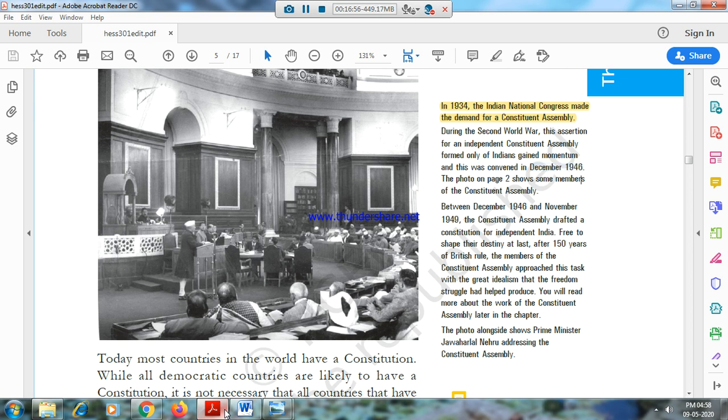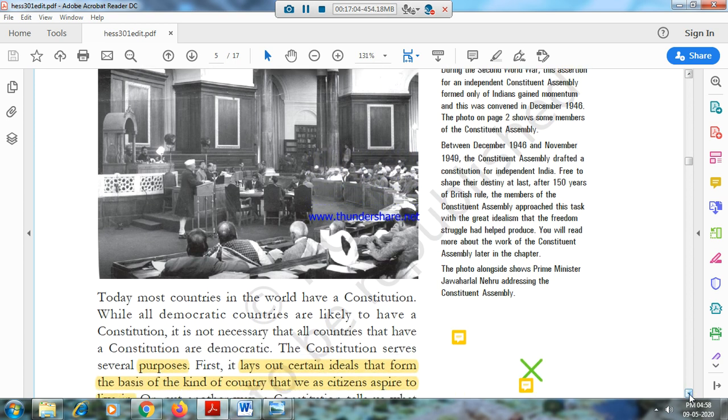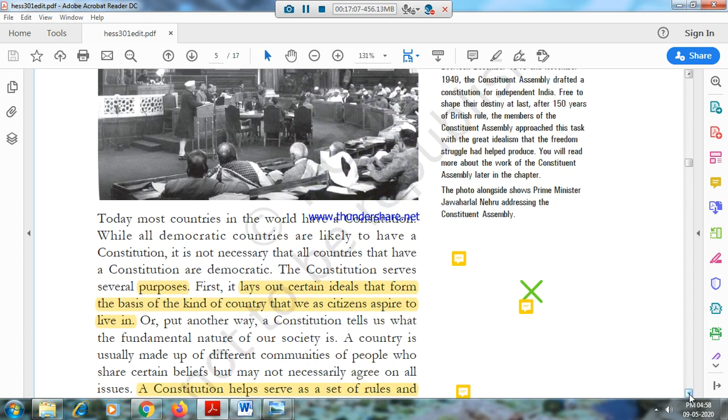Okay, we will now move to the constitution itself. Most countries in the world have a constitution. Democratic countries, 100%, should have a constitution, because democratic countries are ruled by elected people. So people are the bosses indirectly. To have a better understanding, all democratic countries in the world have a constitution, but not all countries having a constitution are democracies.